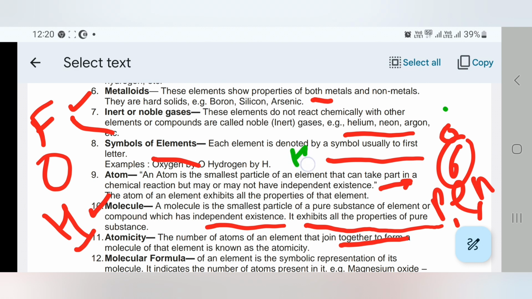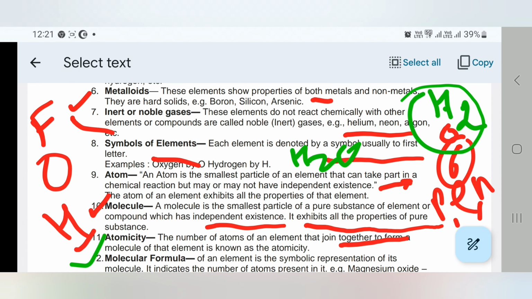Suppose we have H2O, water. Water has 2 hydrogen atoms and 1 oxygen atom. So its atomicity is 3. If we are talking about hydrogen gas, it consists of 2 atoms of hydrogen. Its atomicity is 2. Is it clear? The number of atoms that join together and form a molecule, the total number of those atoms, is called atomicity.